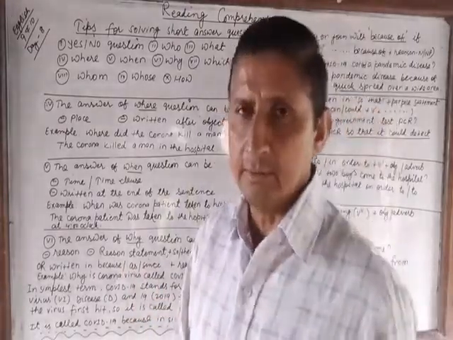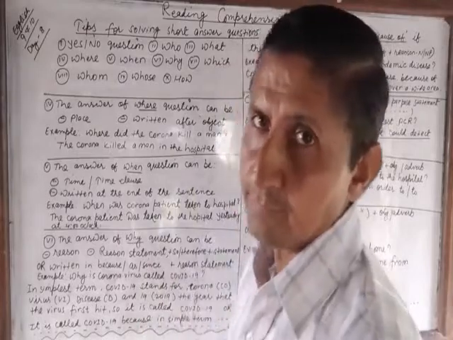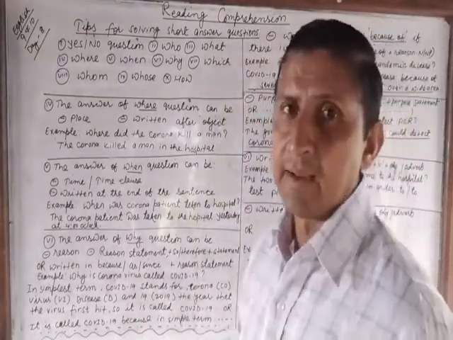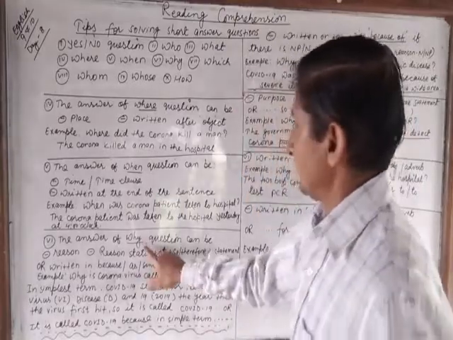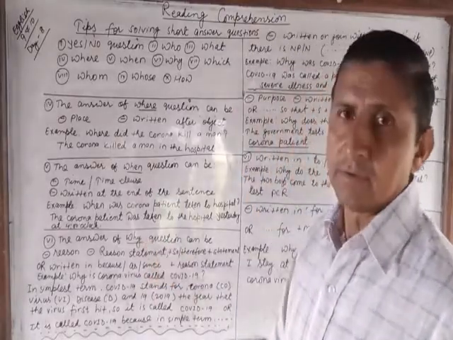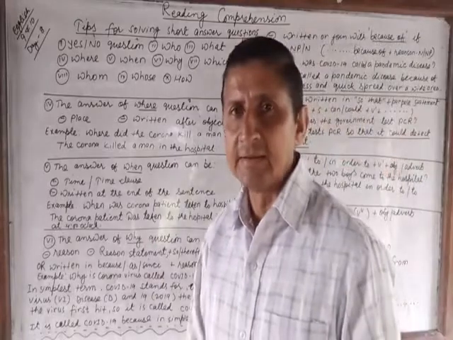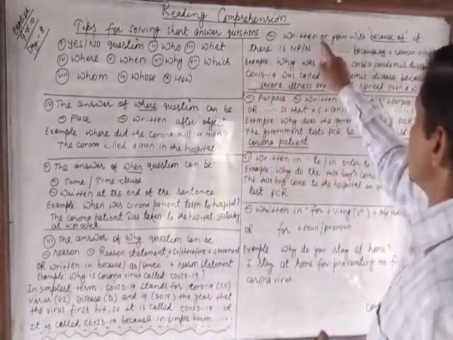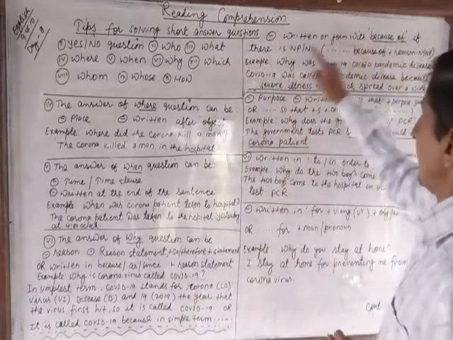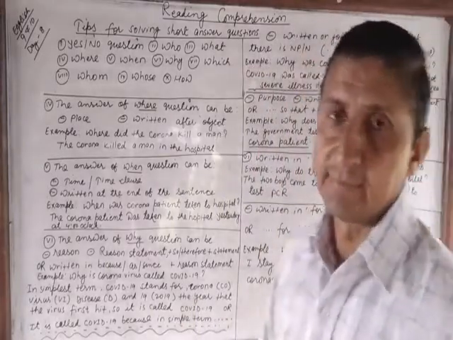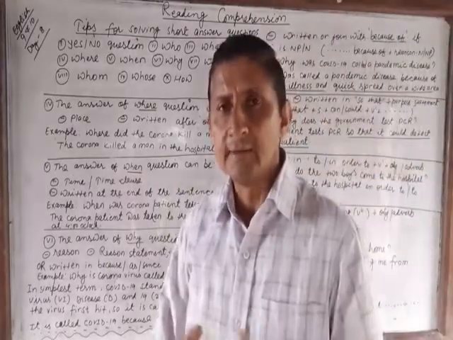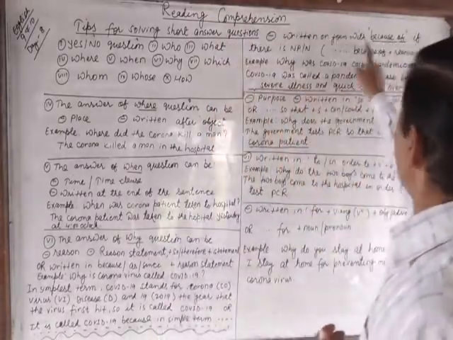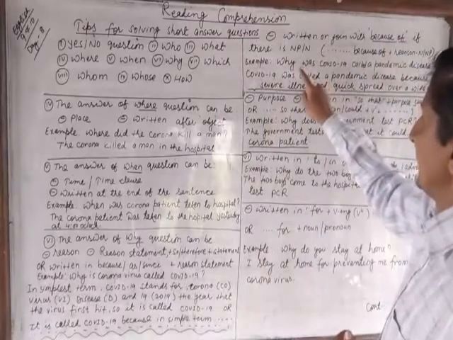Now, another way of writing the answer of why question. Okay. Another way of writing reason in the answer is written or joined with because of, if there is noun or noun phrase. If there is noun or noun phrase, we join with because of. See the example.